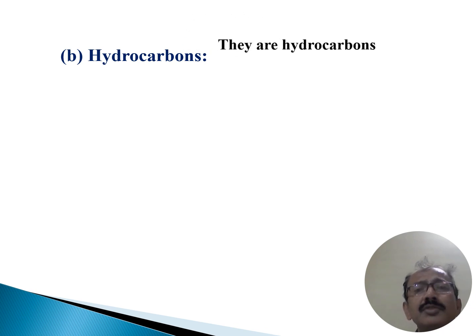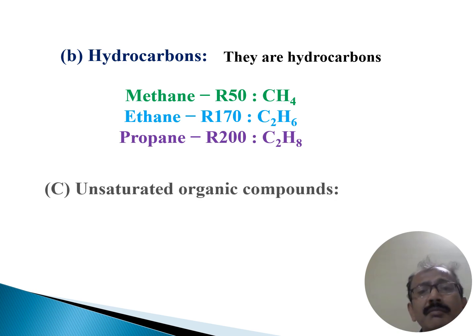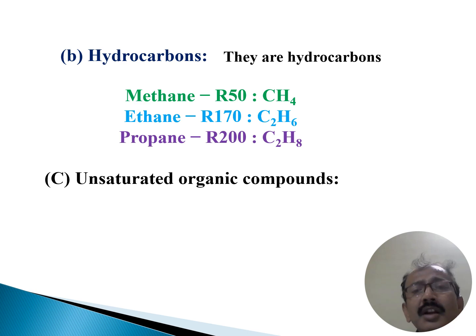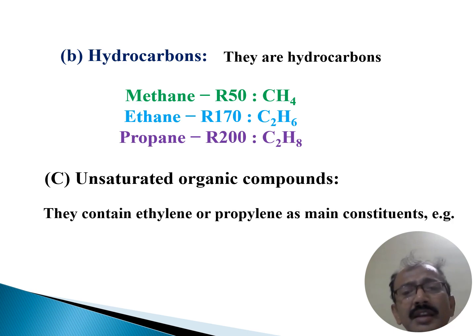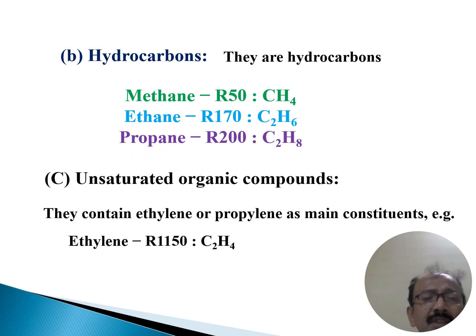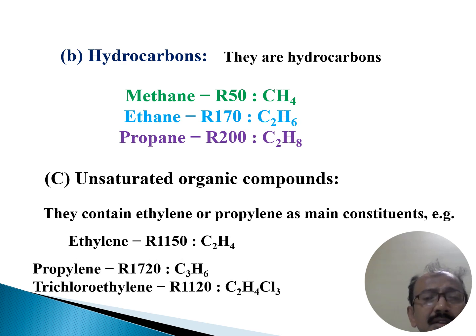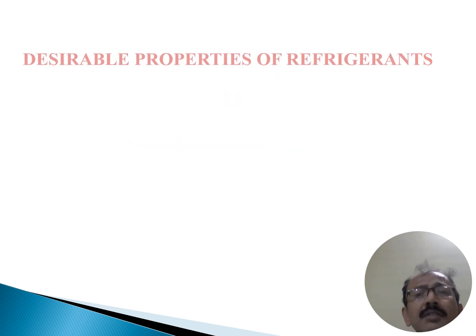Now the hydrocarbons. They are hydrocarbons, that means methane, ethane, propane. These are also treated as refrigerants. Now unsaturated organic compounds. They contain ethene or propene as constituent, that is ethene, R1150, propene, and trichloromethane. So these are in this category.